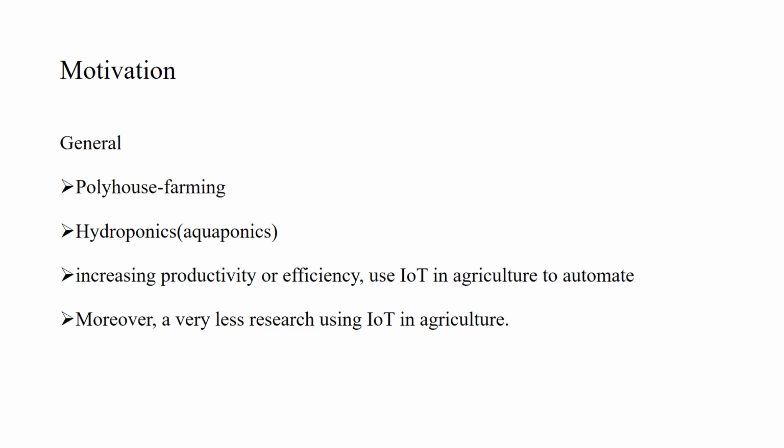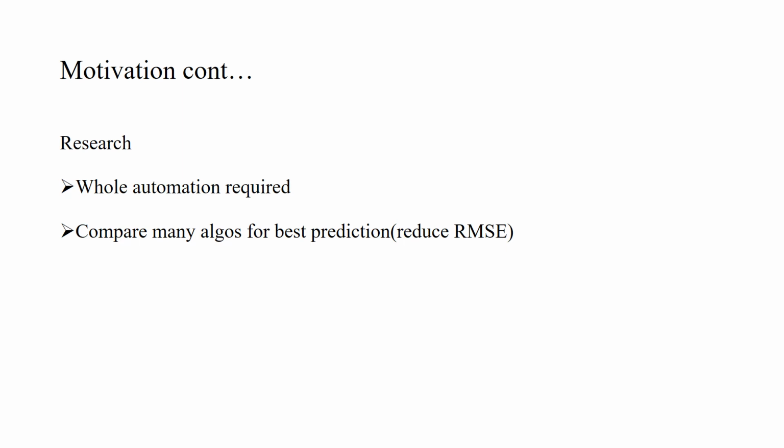So now, to increase this productivity or efficiency without increasing the agricultural land, the only way is introducing IoT in agriculture so that we can automate it. Also, the main motivation is that very little research has been done in agriculture using IoT.